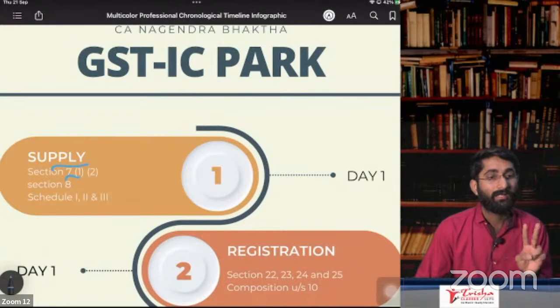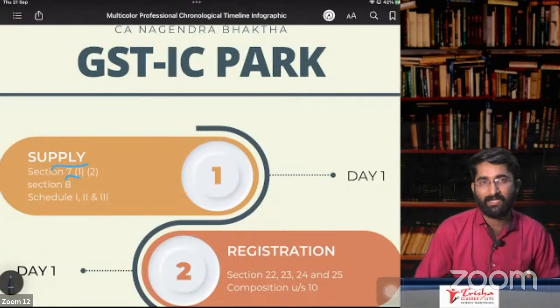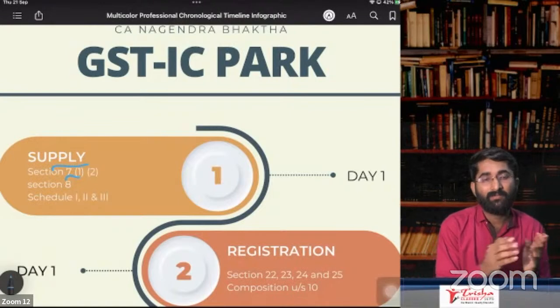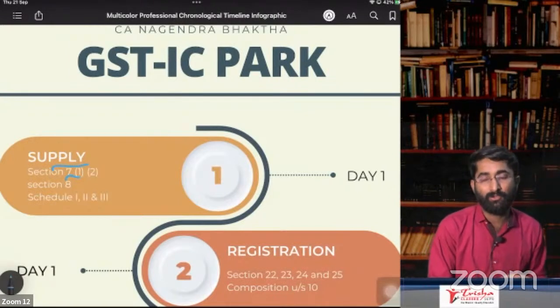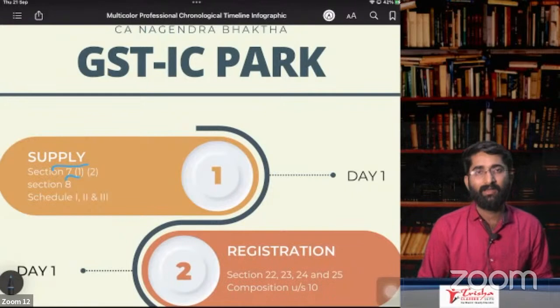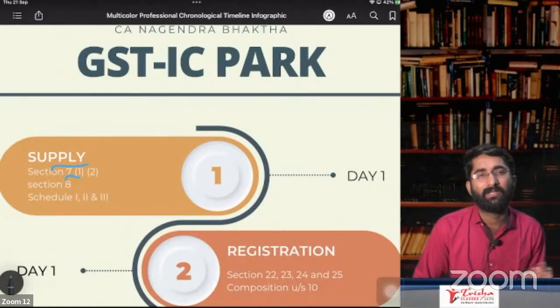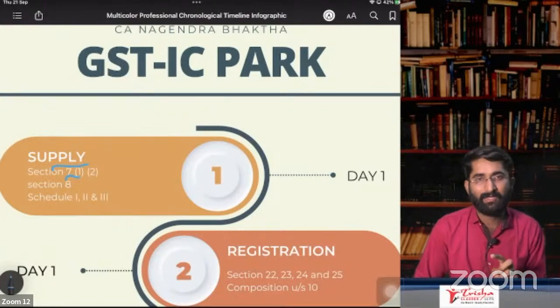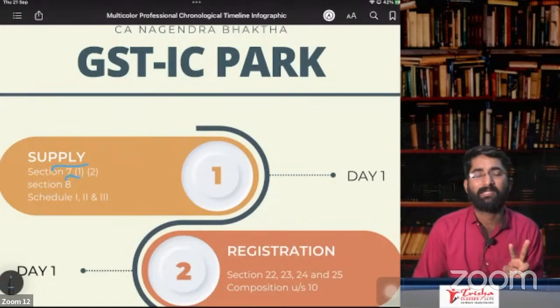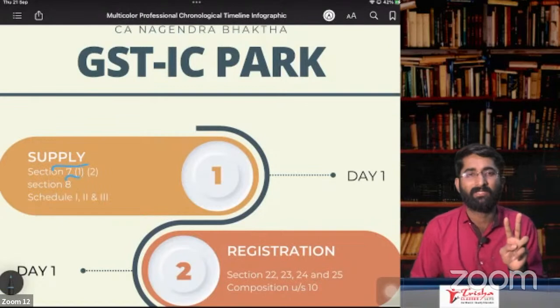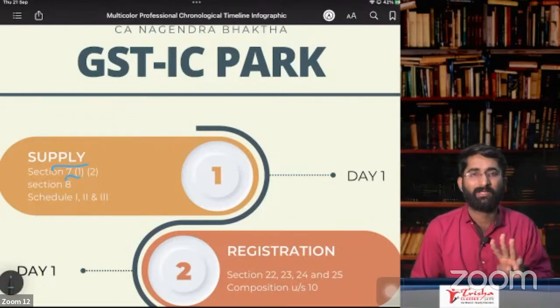Second one, related person. In case of related or deemed distinct person, if you are transferring the goods from you to the related person, it will be considered as supply. Who is related person? We know that legal partners are related person, employee is related person, and later we discussed that subsidiary and holding company, that is also related person.